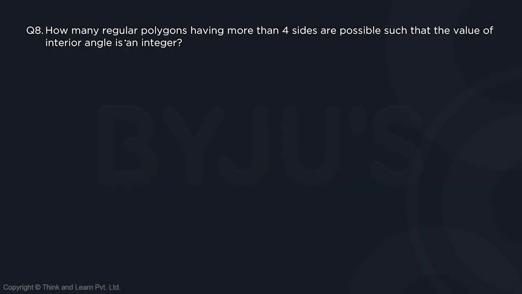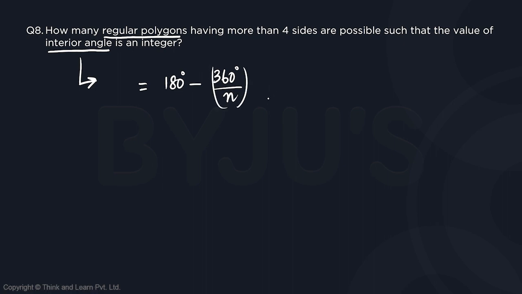Question number 8. How many regular polygons having more than 4 sides are possible such that the value of interior angle is an integer? Since in the question it says regular polygons and the interior angle of an integer, so for any regular polygon, the value of an interior angle is given as 180 degrees minus 360 degrees divided by n, where n is taken as either the number of sides or the number of vertices, they both being the same. Now, as per the question, this is supposed to be the integer value.